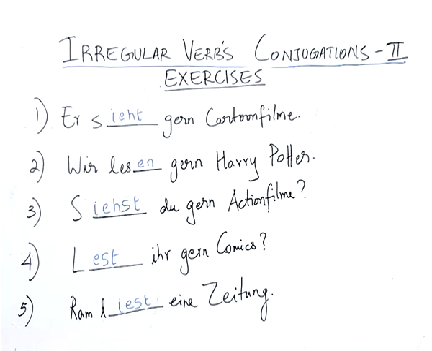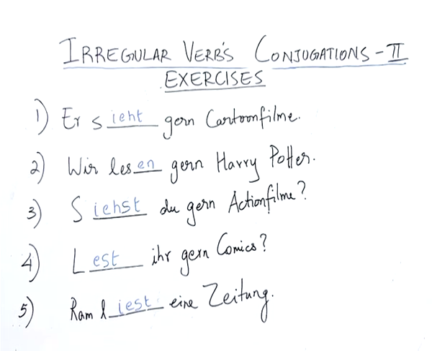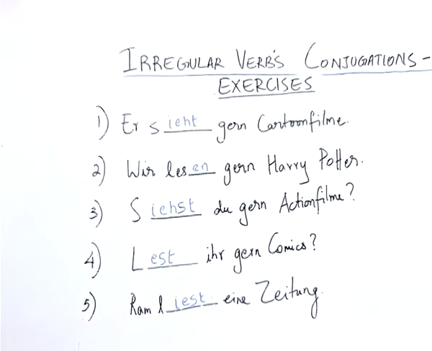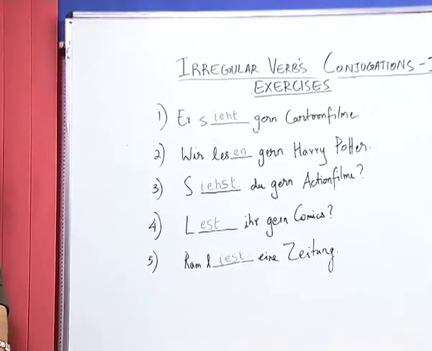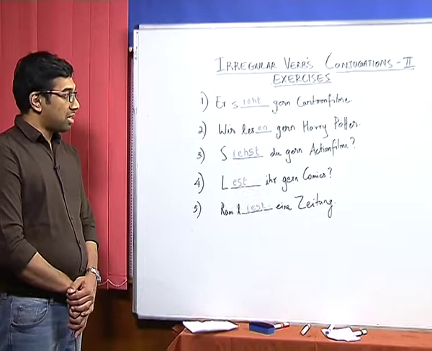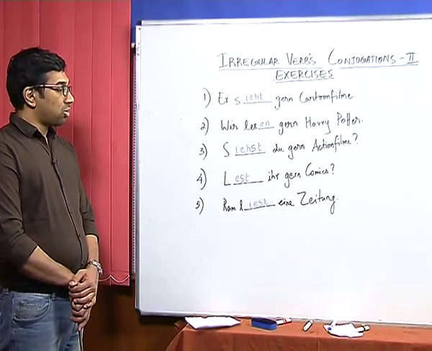So, as you can see, if you continue to revise and do exercises like this, you would be able to understand the conjugation of the verb sehen as well as the verb lesen, and also similar verbs which are conjugated in the same manner in a quick way.